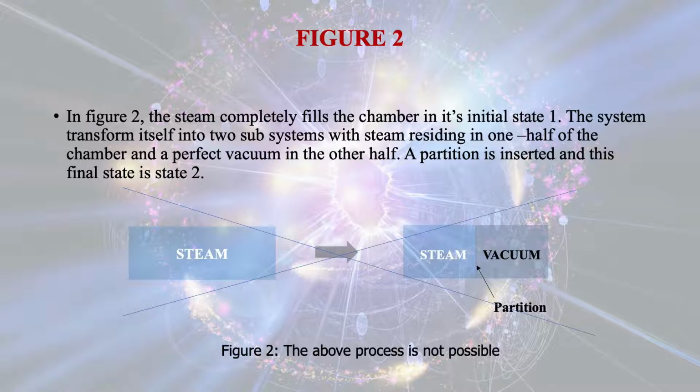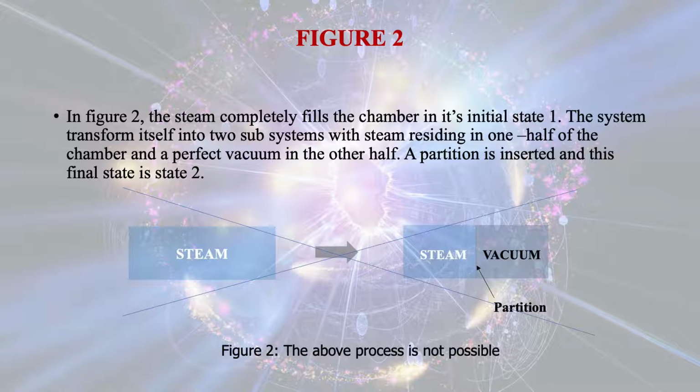A partition is inserted and this final state is state 2. Now in this case, initially we are considering a chamber that is an isolated system filled with complete steam. Now we are expecting that if we give sufficient time, the steam will be confined into the half portion of the chamber, a partition is put, and the other half portion will be vacuum.